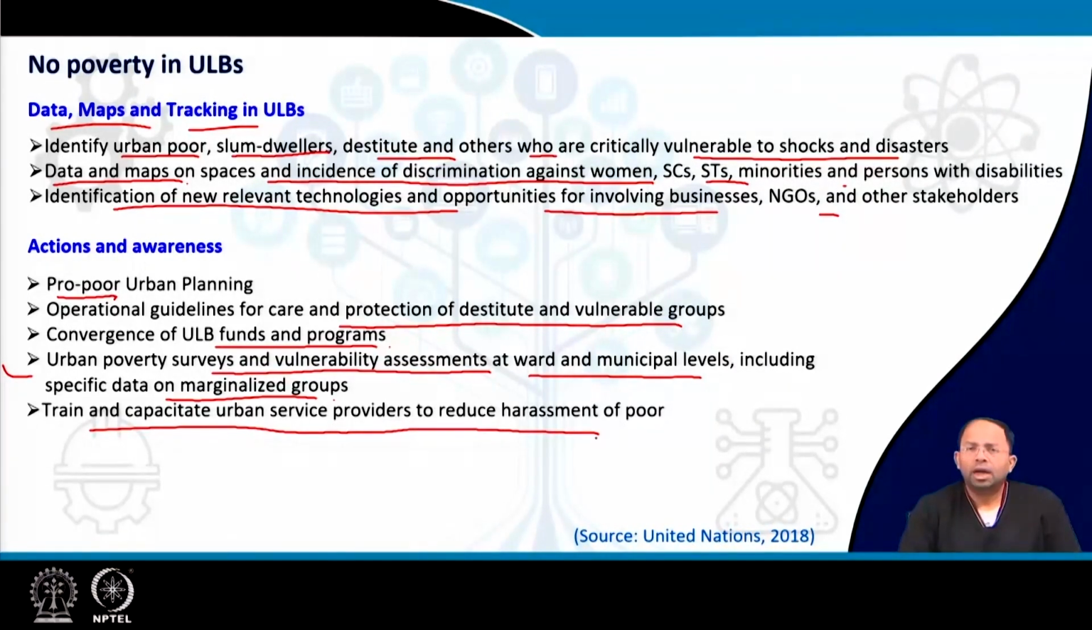For example, the poor are harassed for availing any kind of urban services. Either you go to the police station or you go to an electric company, every time the poor suffer. Why? Because many of them are not literate. Many of them don't know the procedures. They are not very open to these kinds of new technologies and all. So all this creates a lot of hurdles, and that leads to their harassment. So there has to be specific capacity training of the staff or the urban service providers so that this kind of harassment could be prevented.